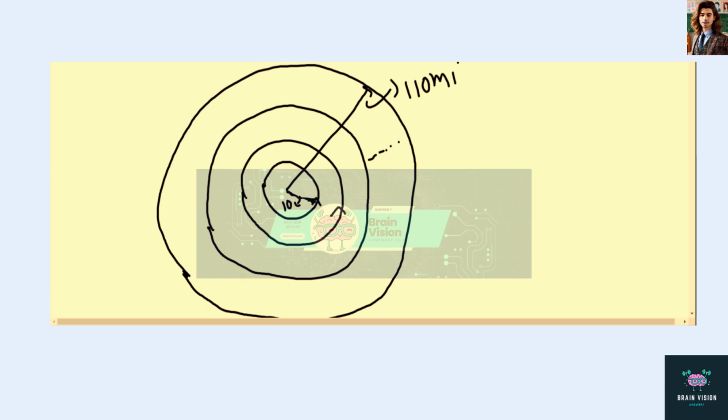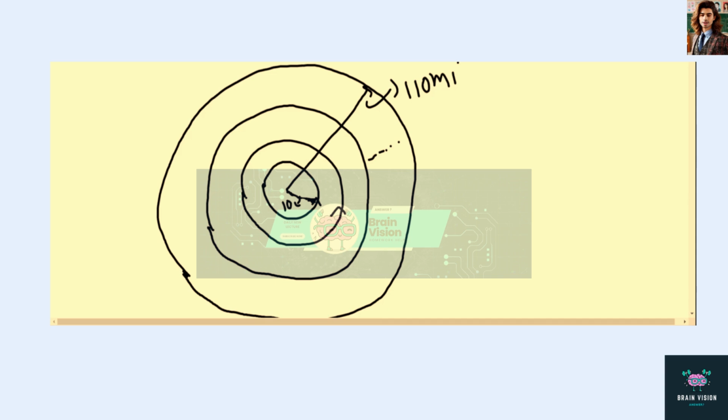The question: the wind is flowing at some speed. When the diameter is 20 meters, or the radius is 10 miles, the wind is flowing with a speed of 100 miles per hour, and when this radius increases to 110 miles, the speed reduces to 40 miles per hour. So first of all, we are writing what is given in the question.